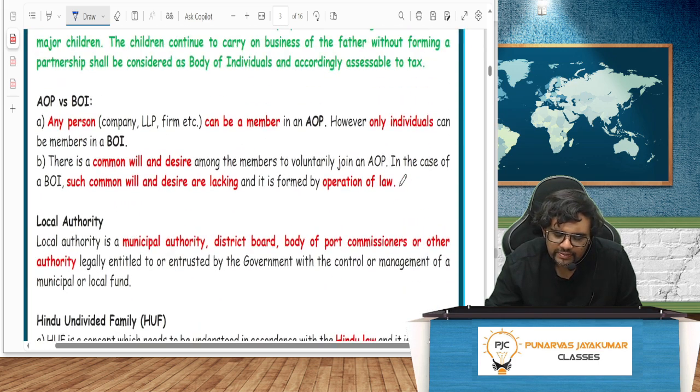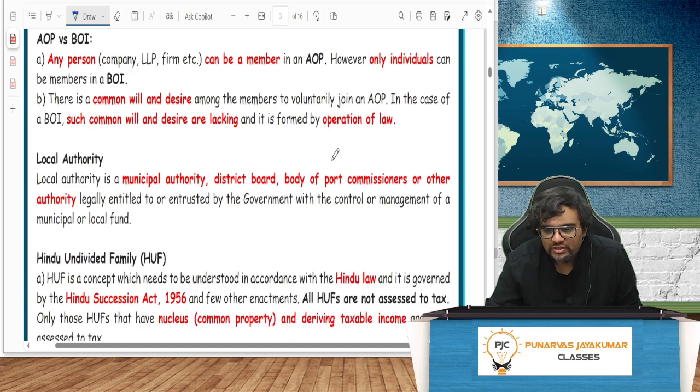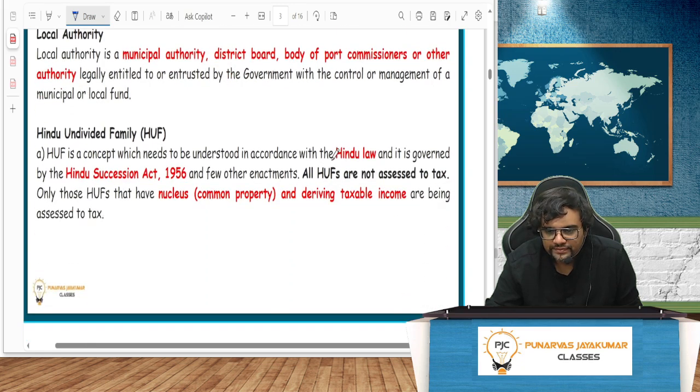AOP, BOI: any person can be a member in AOP, but only individuals can be members in BOI. There's a common will and desire in the members when they form the AOP, whereas in BOI, common will and desire will be lacking. As I told you, the father's property will go to the children like that. Local authority, you have all this: municipality, district board, etc.